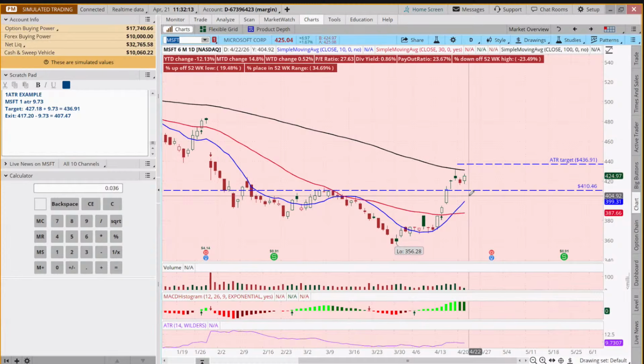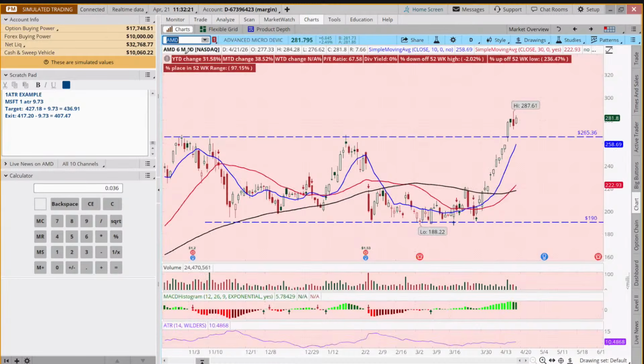Okay, so time is marching on. Let's now go and look at AMD, a tech stock. AMD is up 31% year to date, so not having a bad year, but in the last 6 months it created this big double bottom pattern. I'll often post pictures where I draw the double bottom. One of the ways a technician measures a target is to say, okay, this goes from 190 to 265.